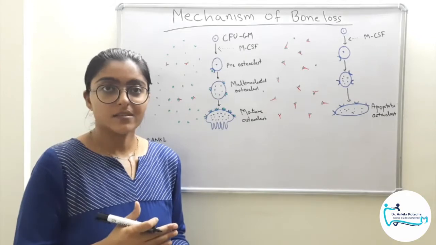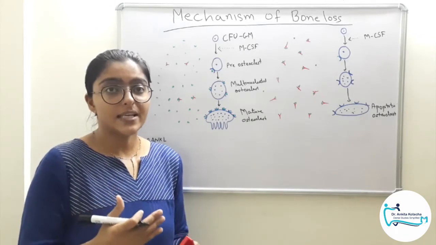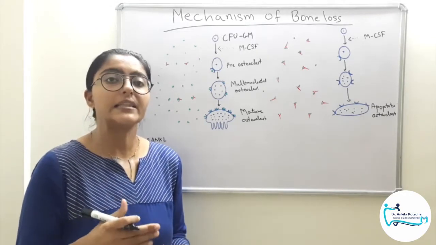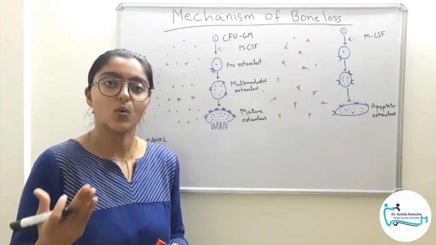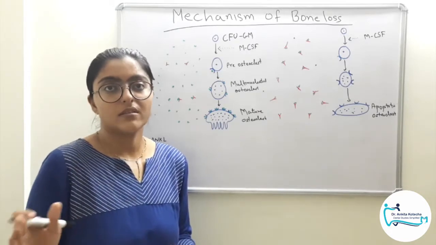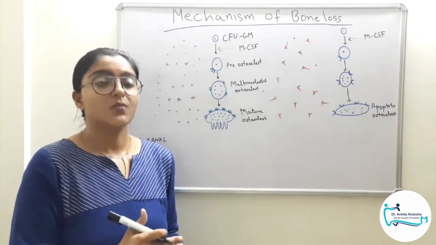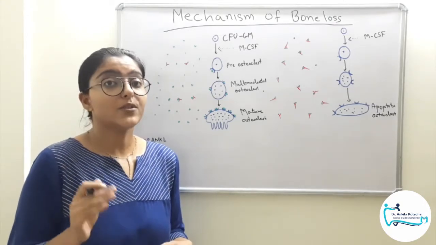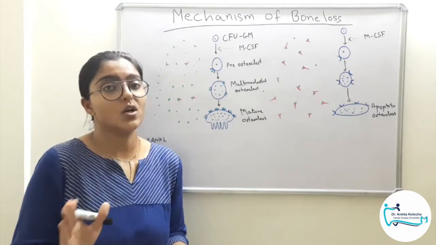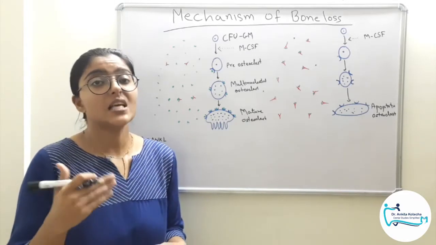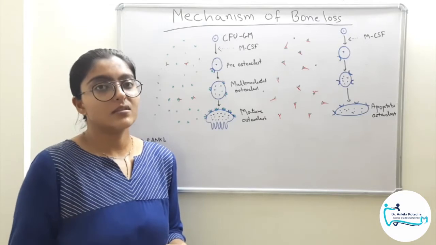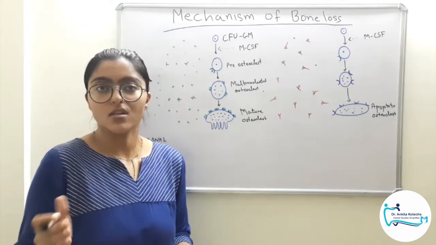If these mediators are not contained within the very site of origin or locally, then they have the capacity to spread within the host tissues and reach the bone, thereby causing bone loss. Now, whether the inflammation will cause bone loss is determined by two main factors. One is the concentration of these mediators, that is, higher the concentration, more are the chances that they will reach the bone and cause bone loss.